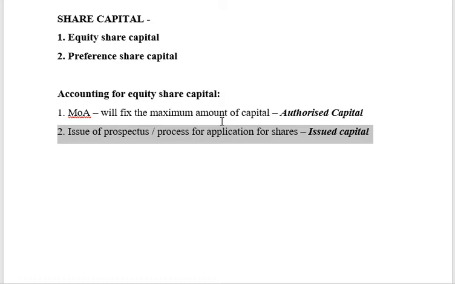So that is the issue of prospectus, the process for application of shares. Next, what happens? Seeing the prospectus or after hearing about this, people will apply. That process is application for the shares.